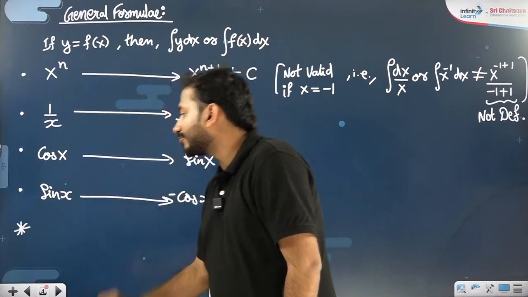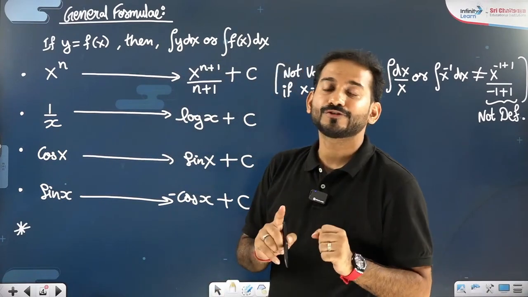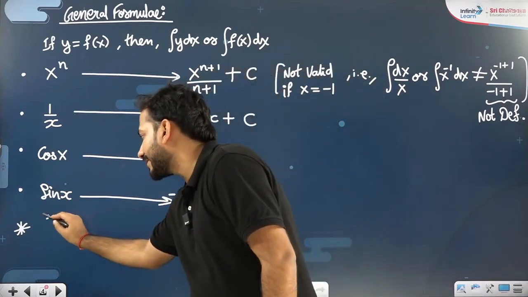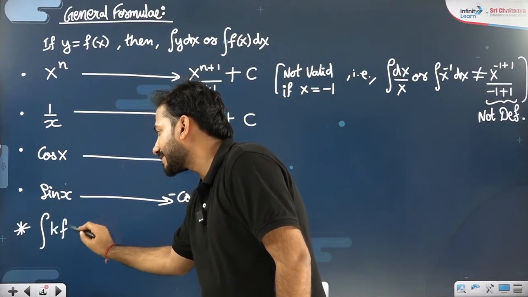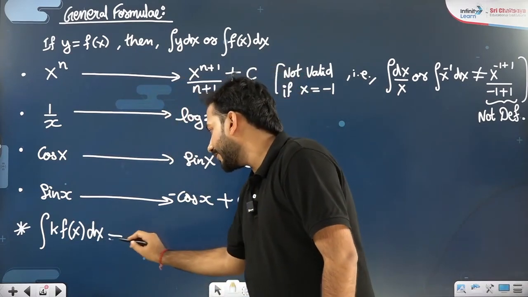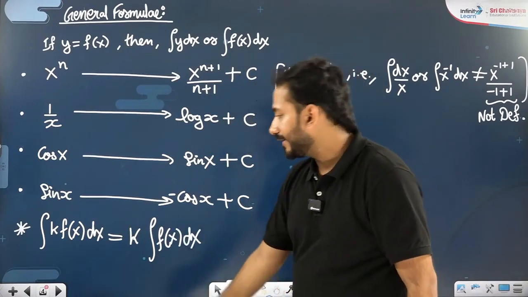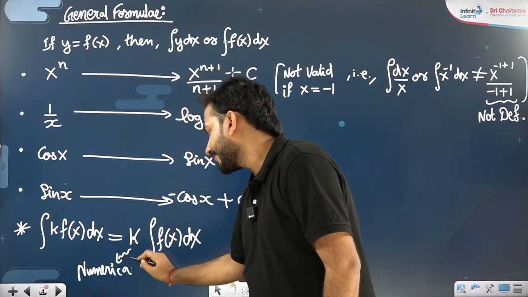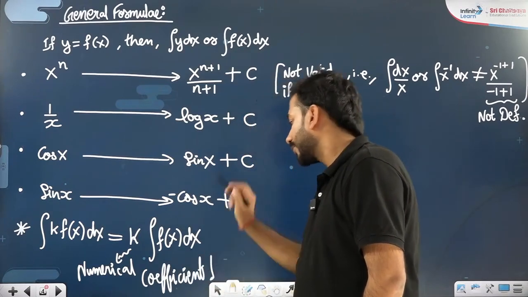One property I would like to talk about: the way last time I told you numerical coefficients will slip out of differentiation and integration both, here also it is going to be the same. So integration of k f(x) dx should be equal to k times integration of f(x) dx, k being a numerical coefficient, a constant coefficient basically, which should come out and not contribute in differentiation and integration. Okay, I hope you got the logic.